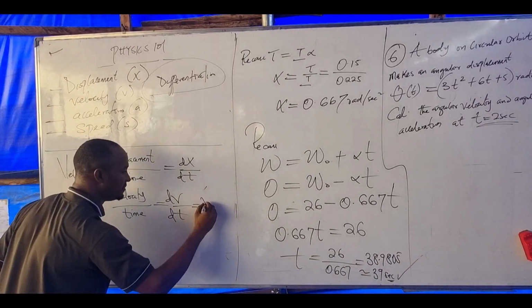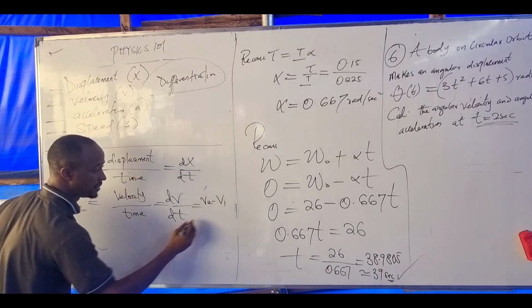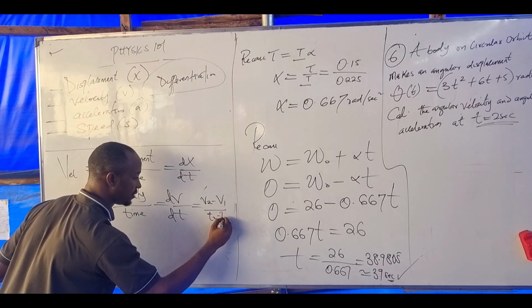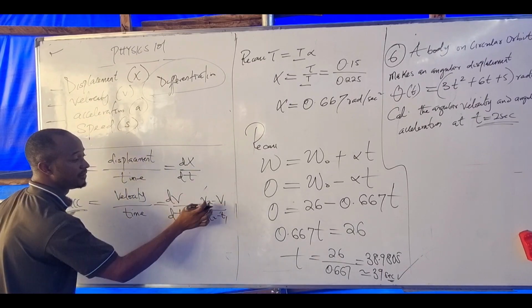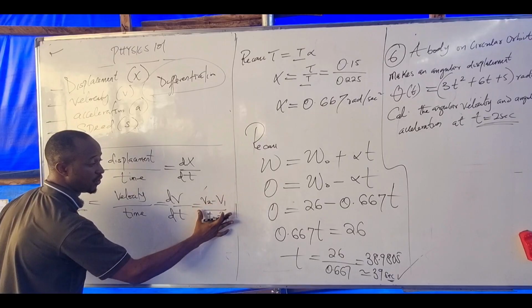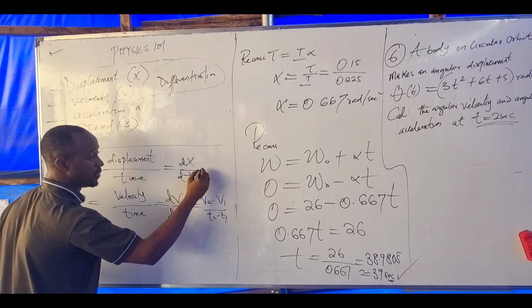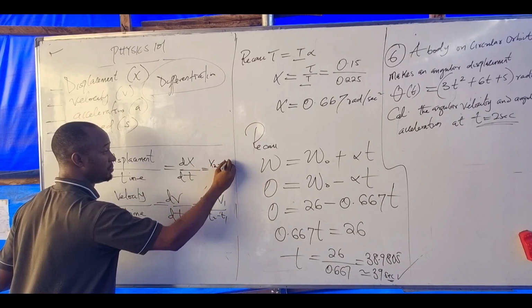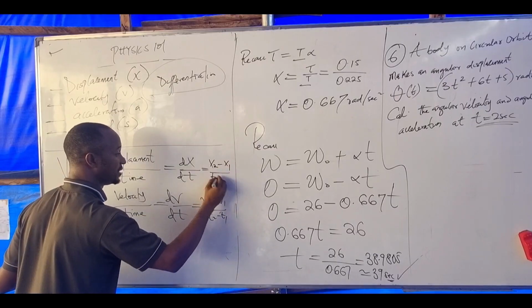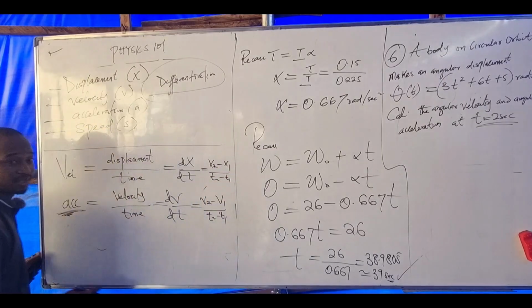Does this mean V2 minus V1 over T2 minus T1? Change means final minus initial, over final time minus initial time. What about this? This means S2 minus S1 over T2 minus T1. Hope you are aware?